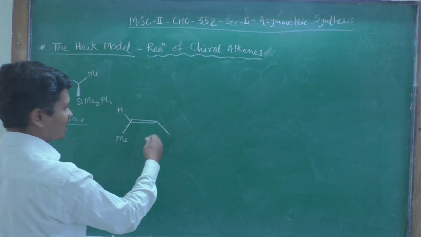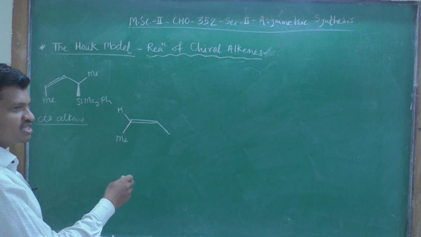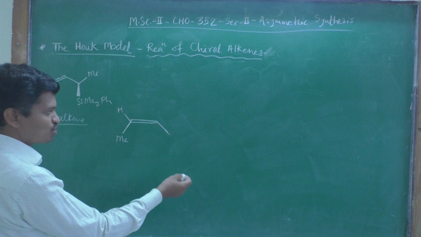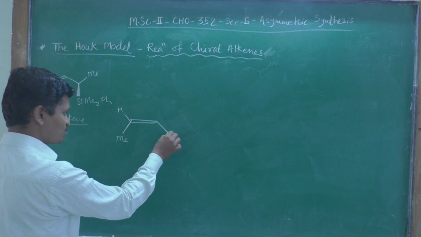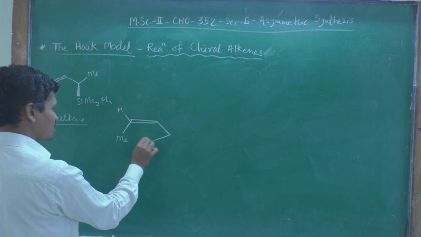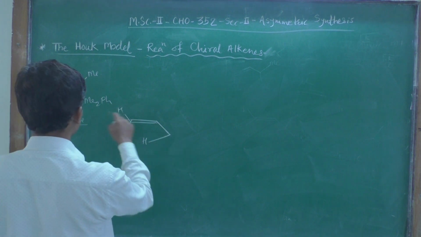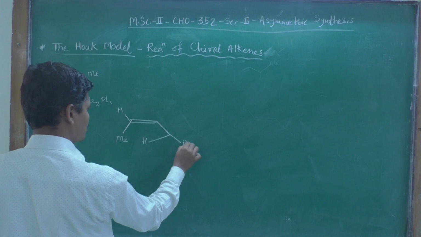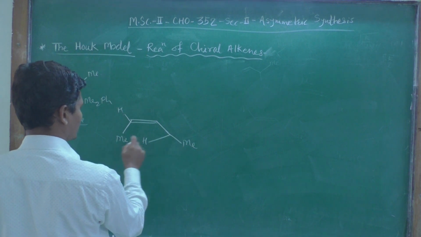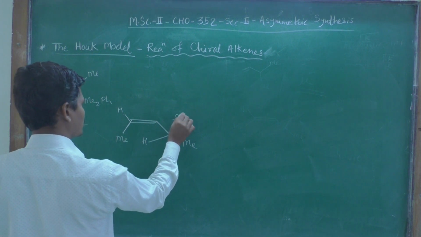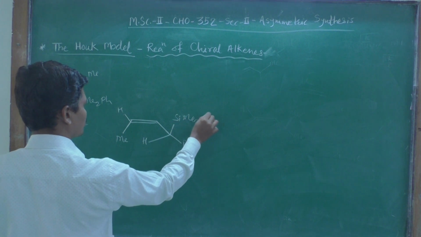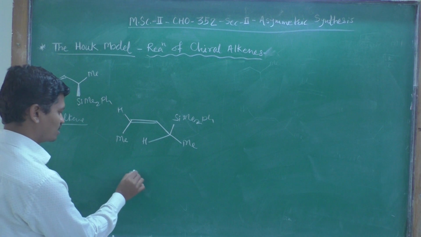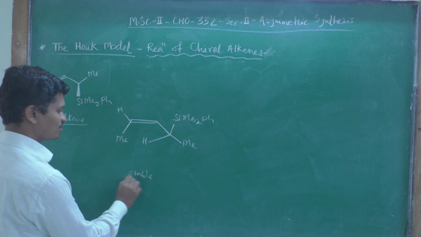So I am trying to draw such a conformation that this methyl will be closer to this proton, and the SiMe2Ph will be away from this methyl group. So this conformation will be the stable conformation.